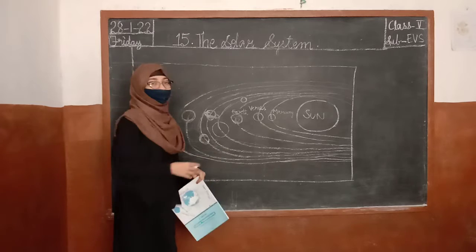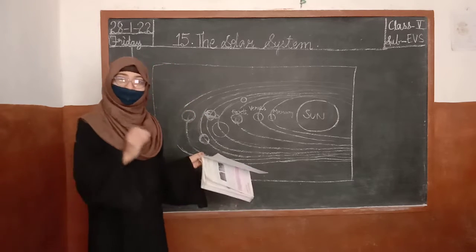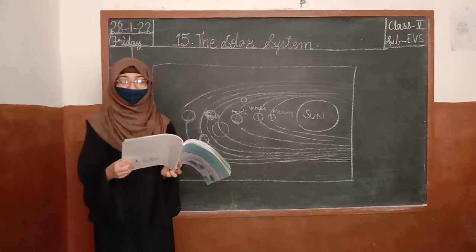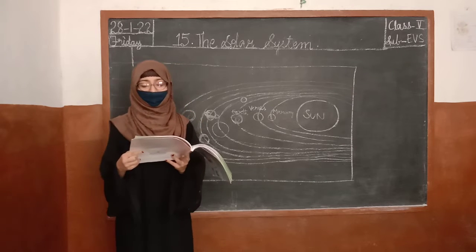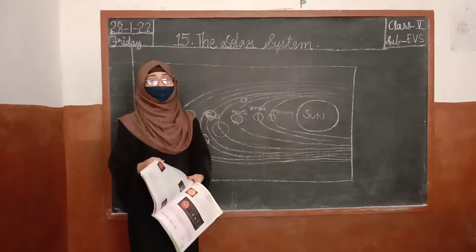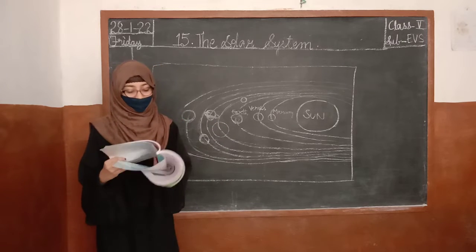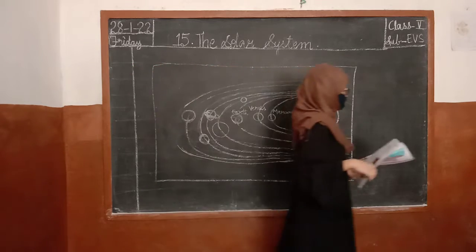It is the only planet where life is possible, where life exists. It is the third planet from the sun. The Earth is a very special place protected by its atmosphere. It is the only planet which is protected by the atmosphere. Now we'll learn deeper about our planet Earth.